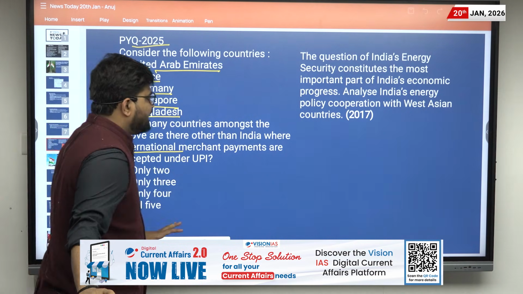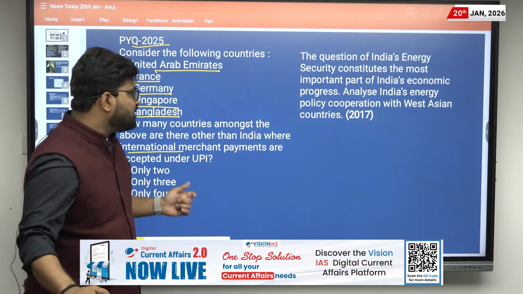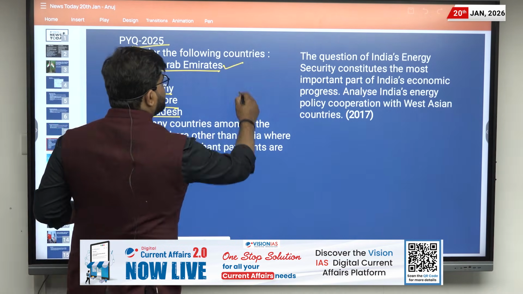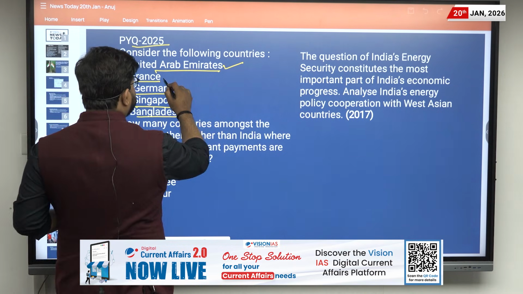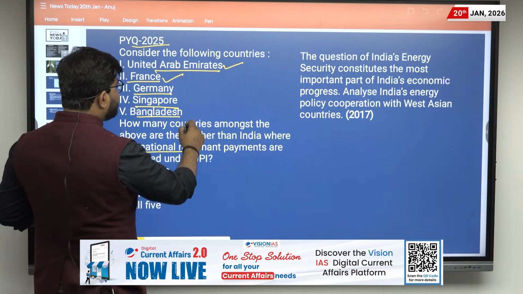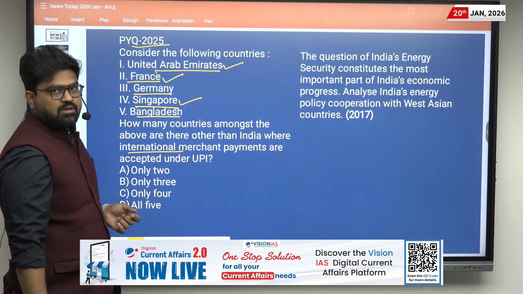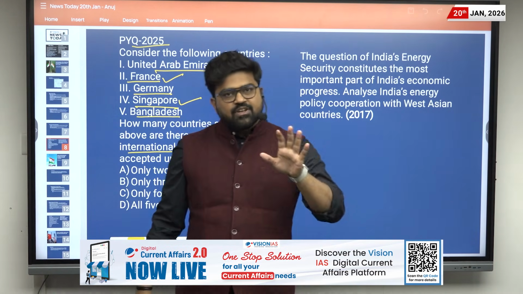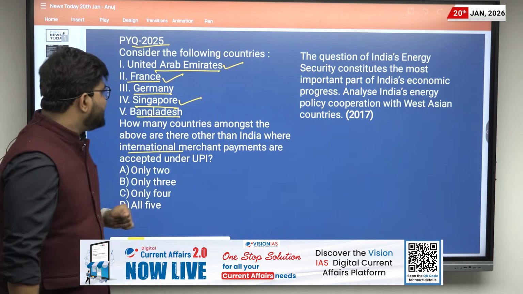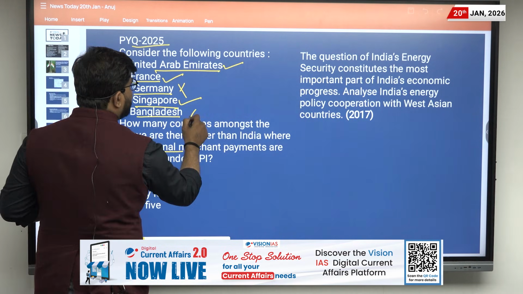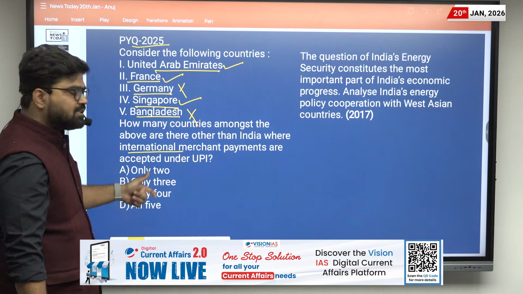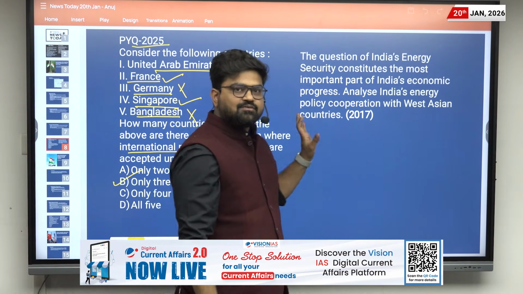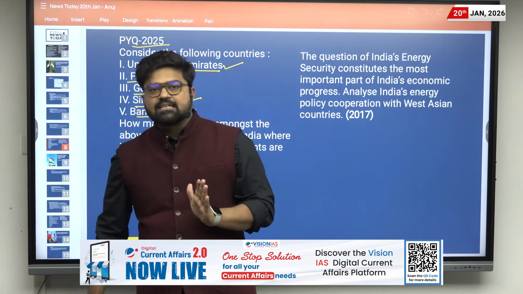It is simple, and it is asking where UPI is accepted. It is accepted in UAE, in France and in Singapore. Besides these three countries, there are 4 to 5 other countries where UPI is accepted, but it is not accepted in Germany and Bangladesh. So what will be the answer? The answer will be B, only 3. So this was the question from the prelims examination.